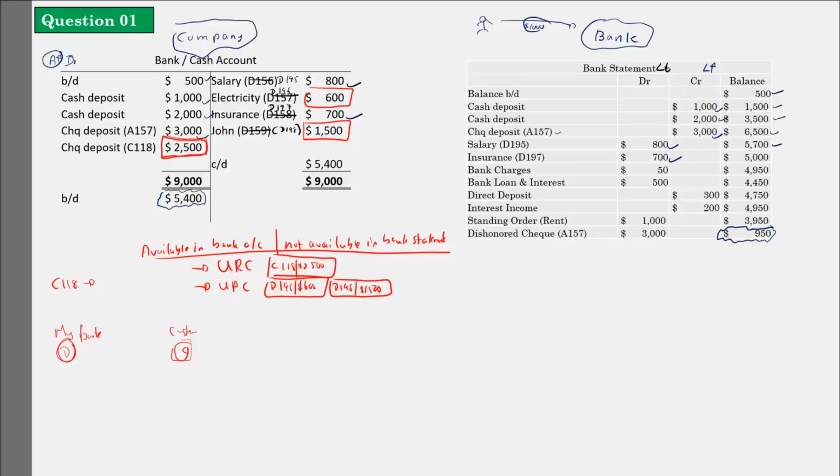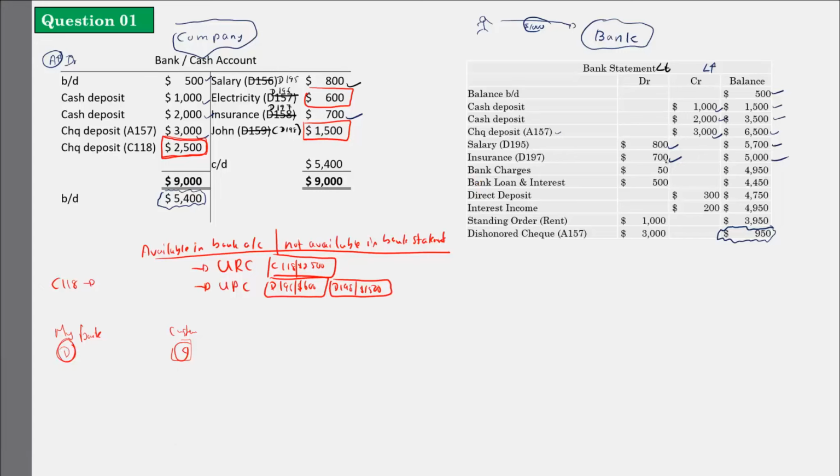Now we did the cross checking between the bank account and the bank statement. Now let's do it the other way around. Now let's cross check the bank statement with the bank account. So here again from 5,700, if you made a payment of 700, 5,000 is the balance. There is something called bank charge.